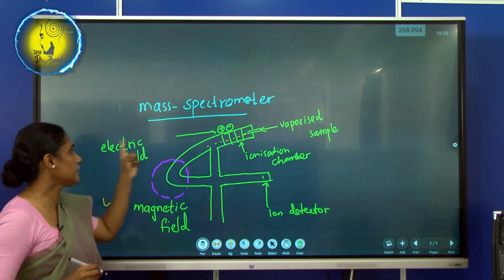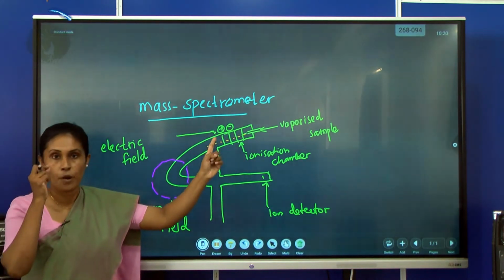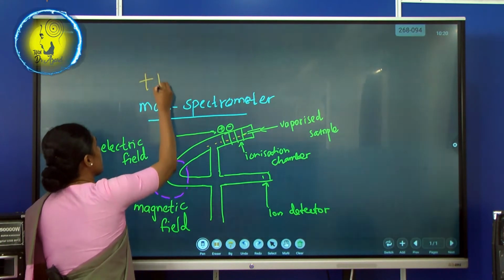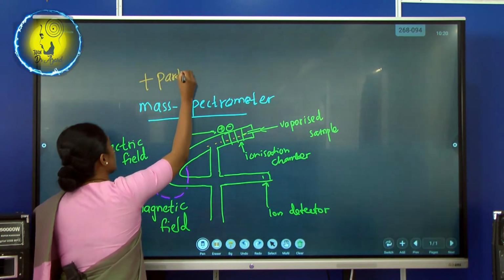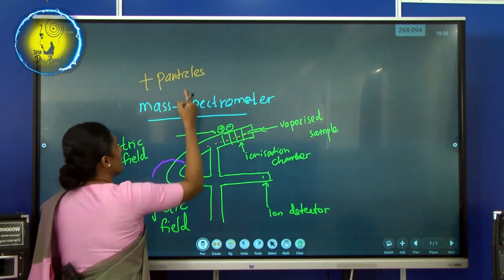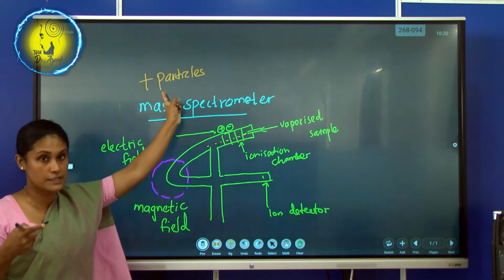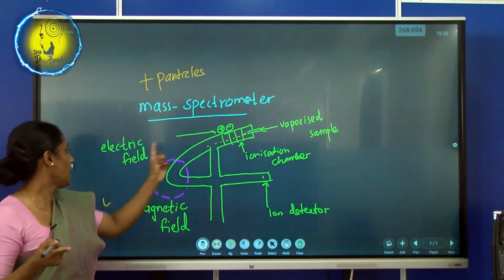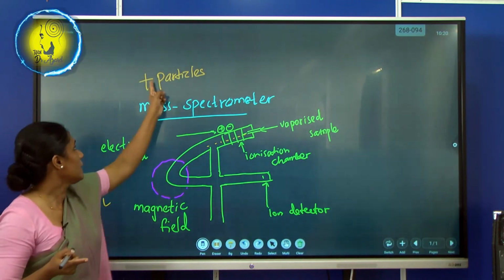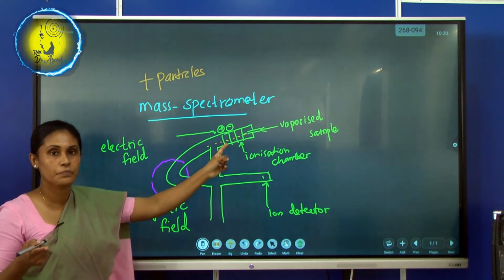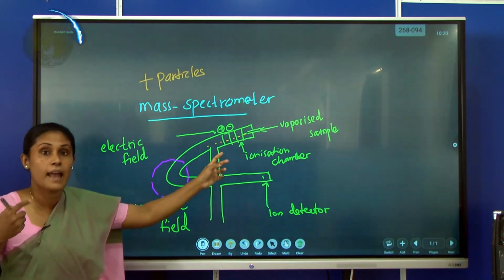Because of this electric field, the positive particle, I told you we are using positive particles here. This mass spectrometer turns the particles into positive particles, right? Okay. So what will happen? Because of this electric field, these positive particles get acceleration.